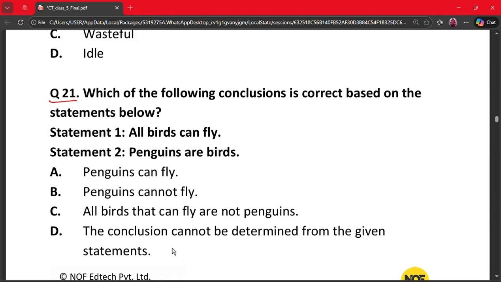Here the correct answer is option A. Penguins can fly. The statement says all birds can fly and penguins are birds. So logically penguins can fly, even if real life differs. In real life penguins cannot fly. But as per those statements here, penguins are birds and all birds can fly. So penguins can also fly.